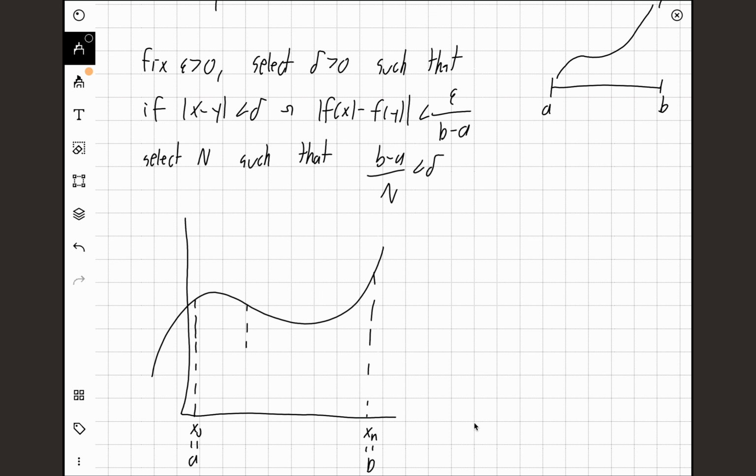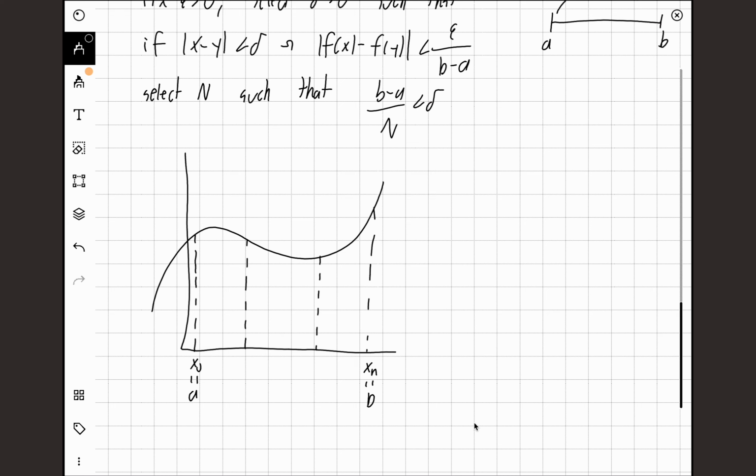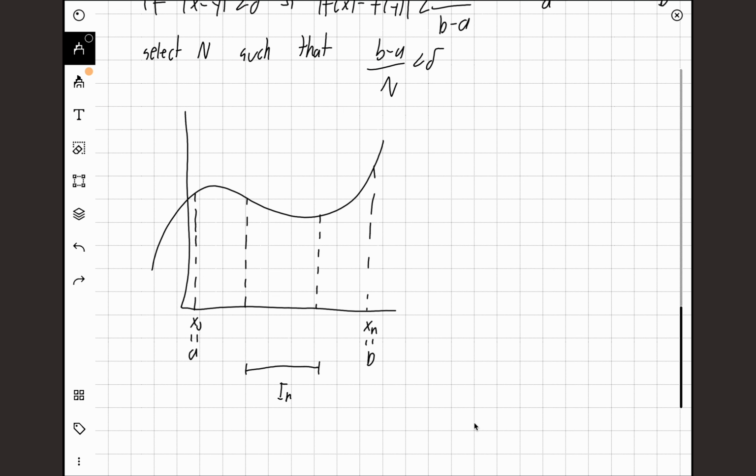And let's say I split this into equal length intervals. If n equals 3, then each interval will have length (b minus a) over n, so over 3. So I'm going to split this function into 3 equal intervals. Again, n can be whatever. This is just how we partition our function. We want to choose an n such that this length over here, (b minus a) over n, will be less than delta. If delta is a small number, I'm going to have to make the intervals very small, so n will have to be large. But basically, we can choose an n such that each interval size will be less than delta.